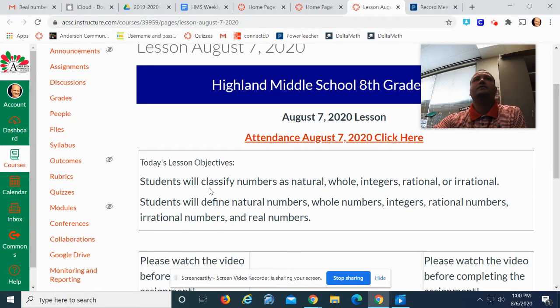Today's objective is students will classify numbers as natural, whole, integers, rational, or irrational. Students will also define natural numbers, whole numbers, integers, rational numbers, irrational numbers, and real numbers.